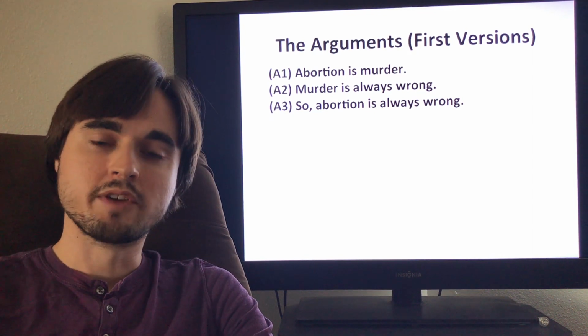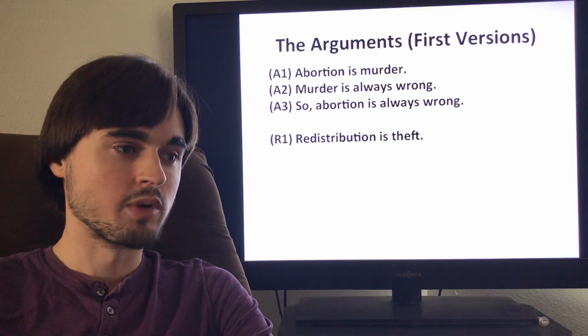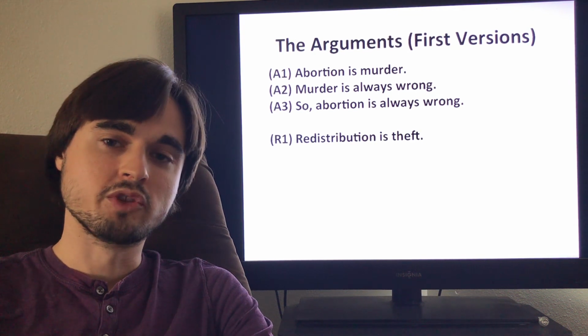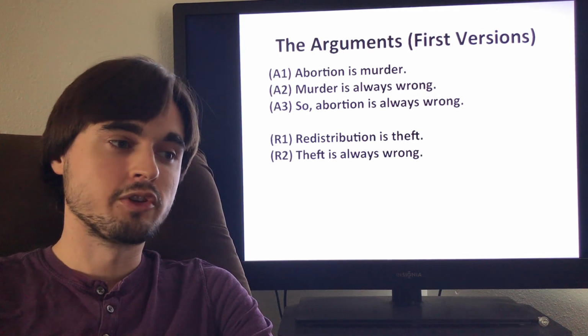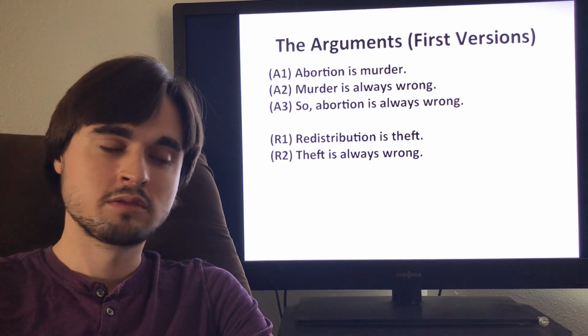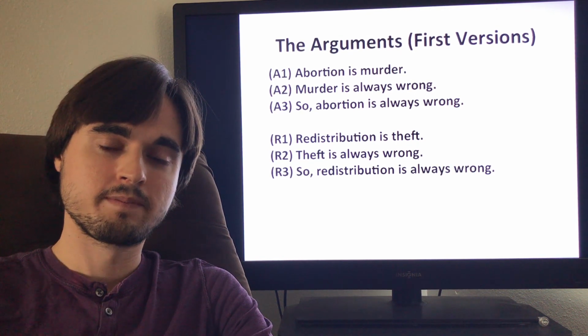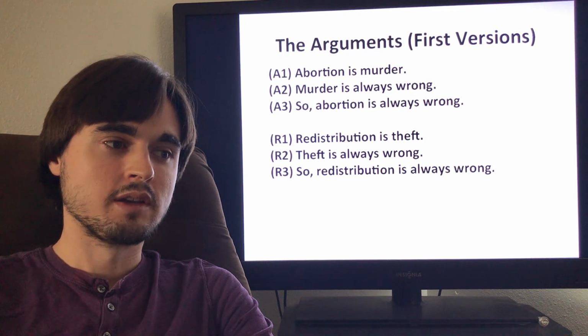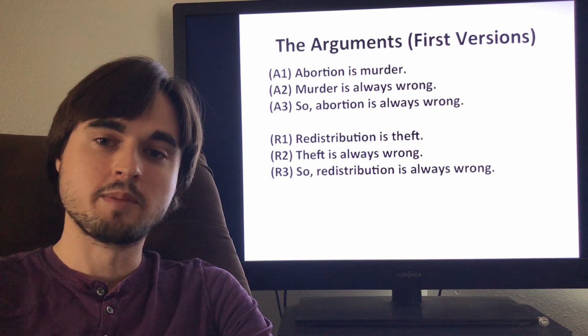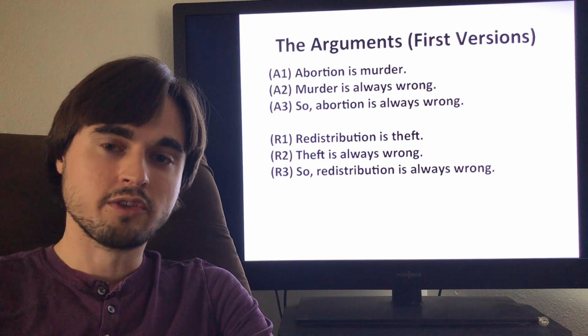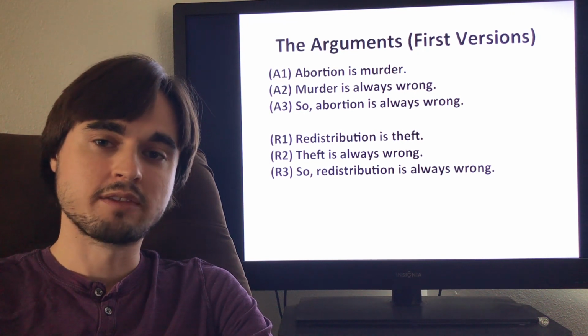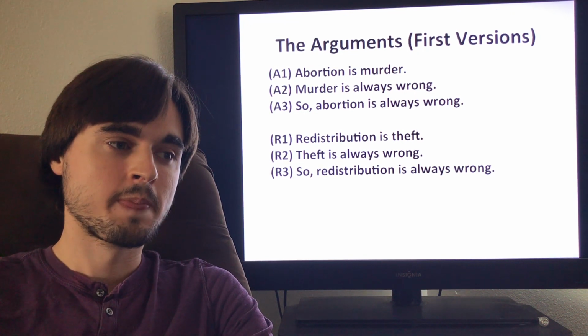And now we have an argument against redistribution. Premise R1, redistribution is theft. Premise R2, theft is always wrong. Conclusion, so redistribution is always wrong. Okay, now these are valid arguments. The premises entail the conclusion, so in order to evaluate them, we need to ask, should we accept these premises?